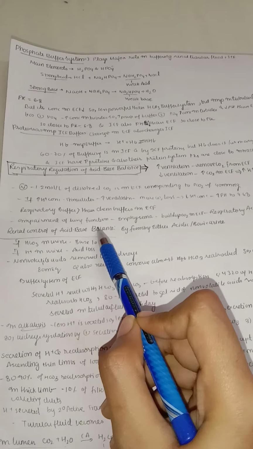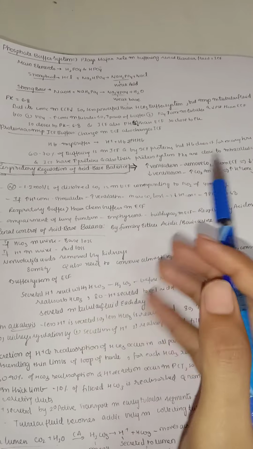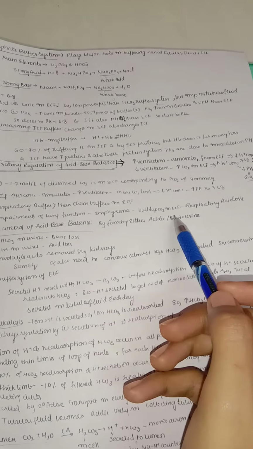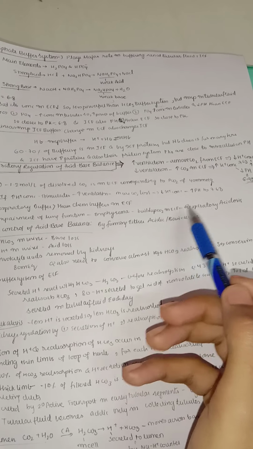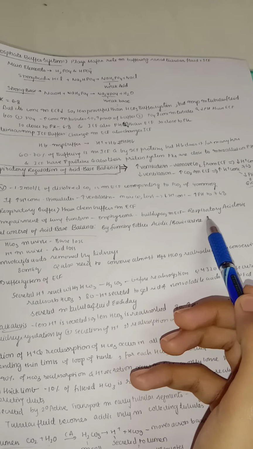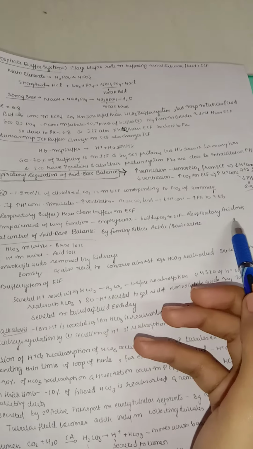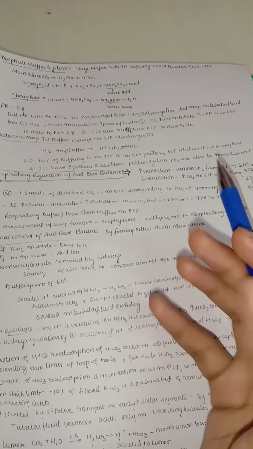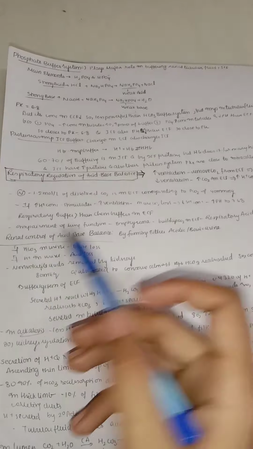Impairment of lung function, like emphysema where the surface area is decreased, may build up carbon dioxide in the extracellular fluid and lead to respiratory acidosis. Especially in emphysema, you can see patients having respiratory acidosis because the carbon dioxide is not able to get out of the body.